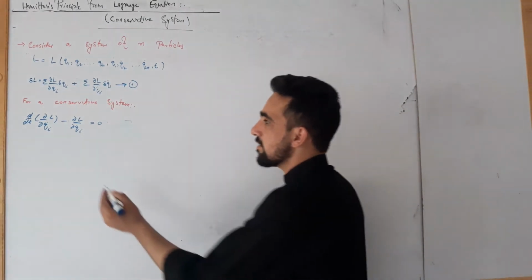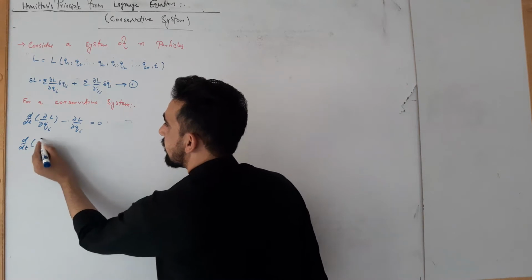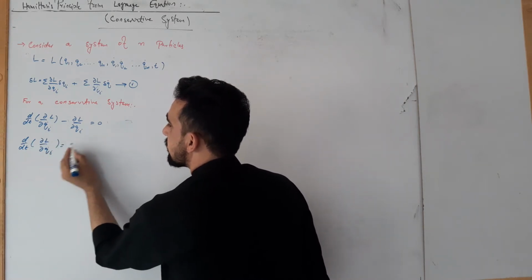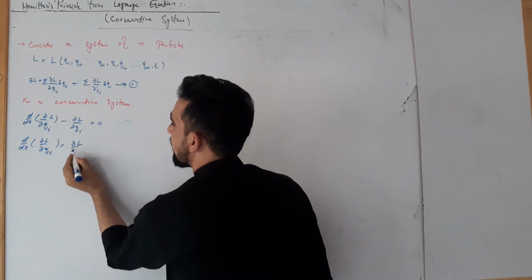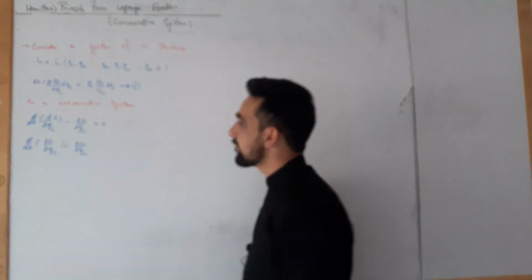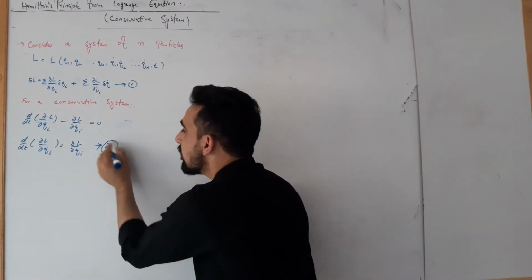This could be written as d by dt of partial L by partial Qi dot is equal to partial L by partial Qi. Okay, so assume this is equation number 2.